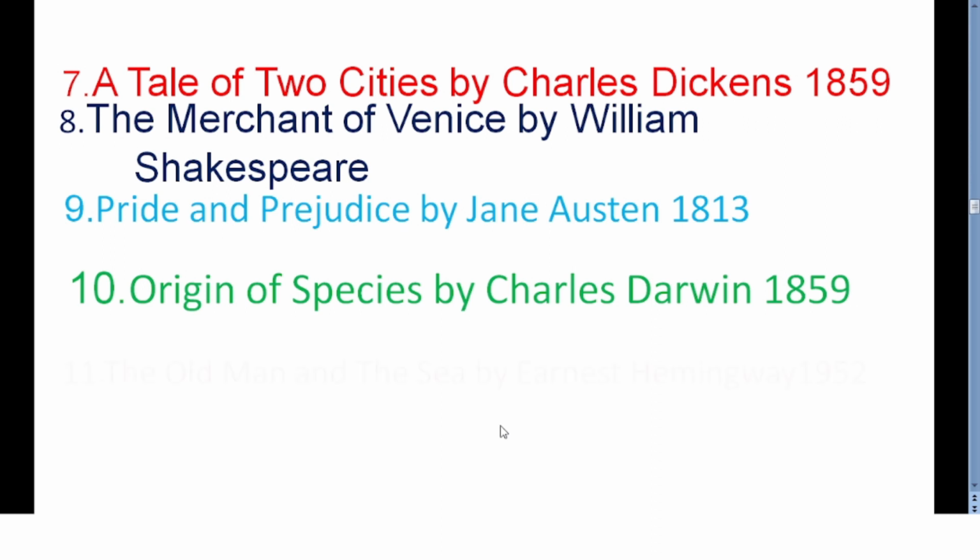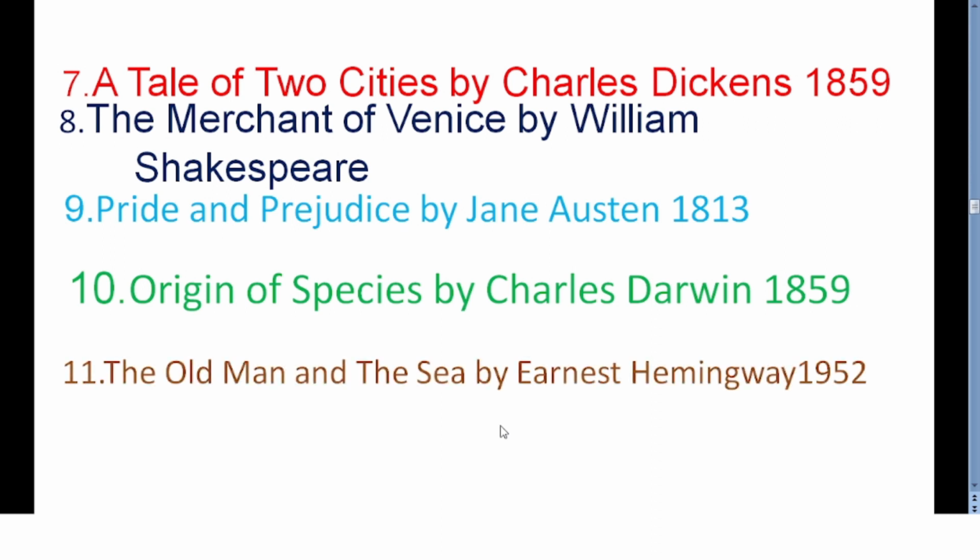If you look at the next one, The Old Man and the Sea by Ernest Hemingway, which was published in 1952. It's a famous American novel, and it's a short novel. So as a part of the novel, we come to know about finding success in failure and finding failure in success. So Hemingway talks about man versus nature. So the important characters in The Old Man and the Sea are Santiago, Manolin and Marlin.